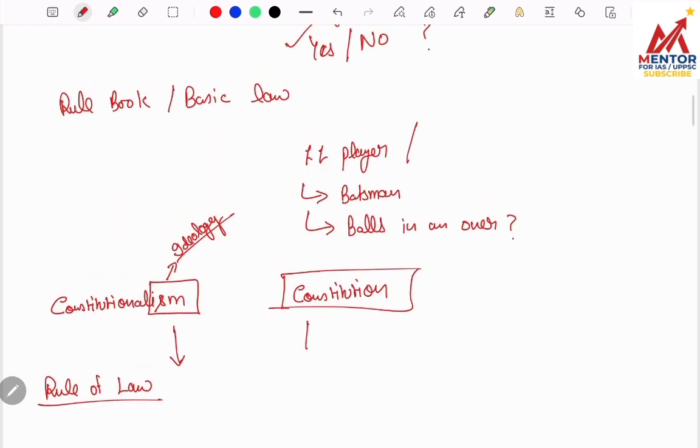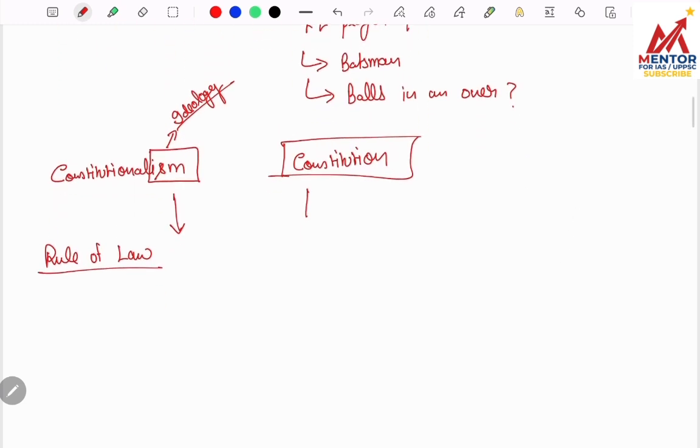Like I explained you in a cricket example, that only 6 balls will be thrown in a over. So constitutionalism means following the rule. If to frame any law, there are 4 steps, and it is like in this order.